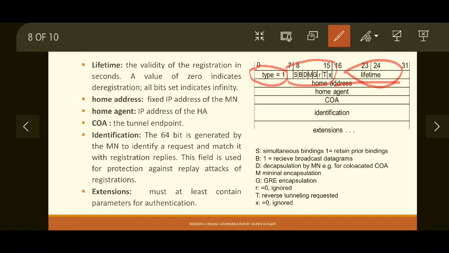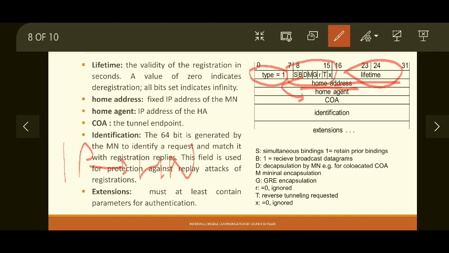Followed by the home address. Home address is the IP address of the mobile node. That was the IP address acquired in the home network. So it's the original IP address which is valid in the home network. Because binding has to be done, this home address should be mapped to the COA. Okay.